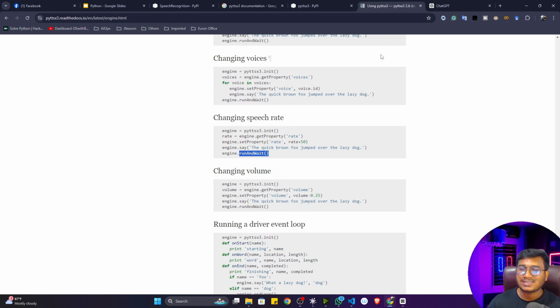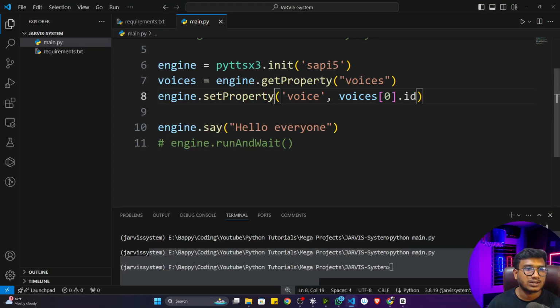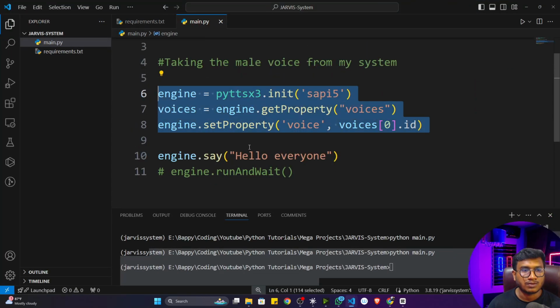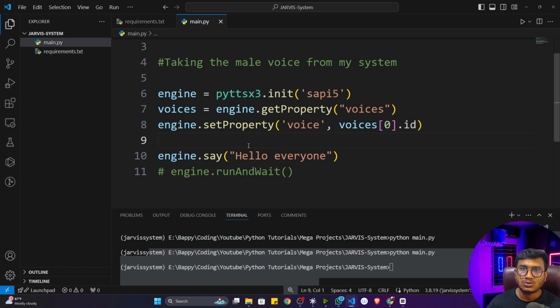There are so many examples you will get over Google. If you search on Google as well, you will get lots of code snippets. You can see them and modify them with respect to your requirement. But the code I have shown you, you can use this particular code snippet if you want to work with text to speech, speech conversion.